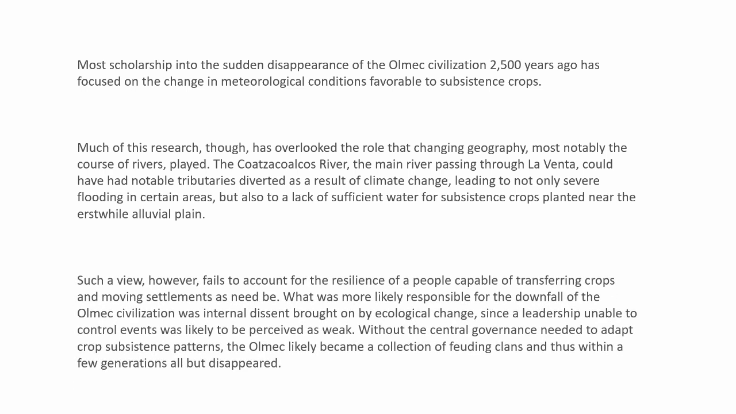And the third theory states that it was because Olmec leadership was perceived as weak because it could not control the changes seen in the environment, and so they lacked the governance necessary to alter when and where crops were planted. This, according to the theory, led to the fragmentation of the Olmec civilization into feuding clans that fought each other until they disappeared.